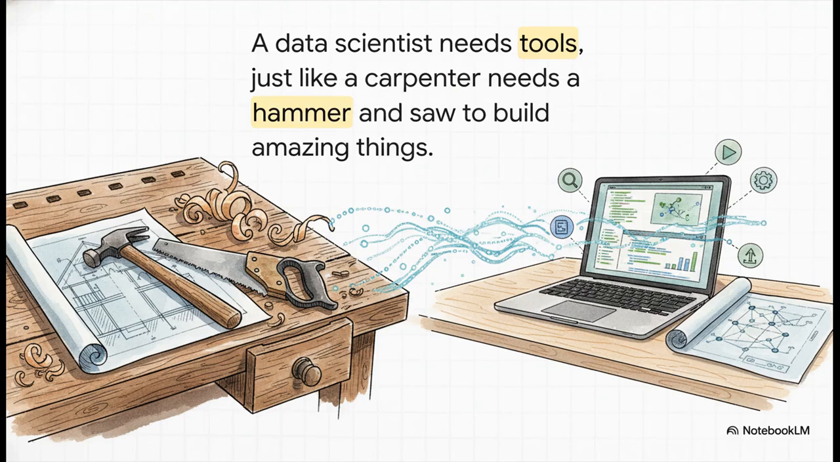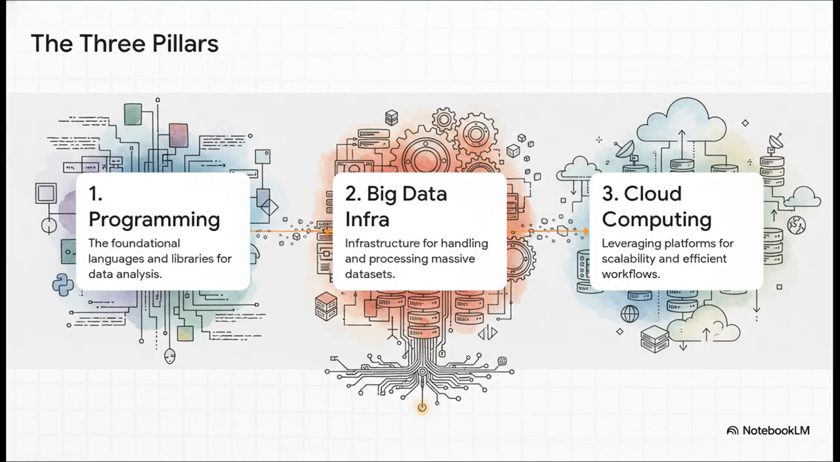The best way to think about it is like this. A carpenter can't build a house without a hammer, right? Or a saw. Well, in the same way, a data scientist needs a specific set of tools to dig into data and build amazing things. This is your toolkit. And we've taken all the essential resources and really structured them into these 3 foundational pillars. You've got programming, you've got big data infrastructure, and of course, cloud computing. Let's break each one down.